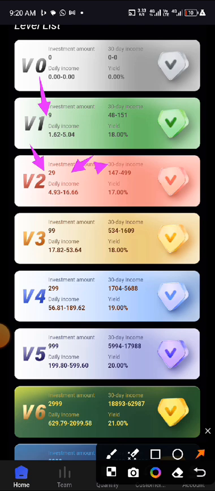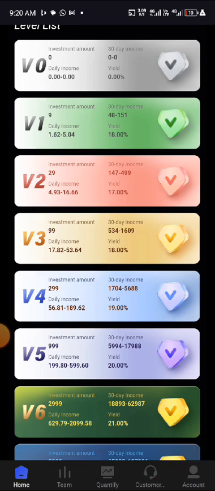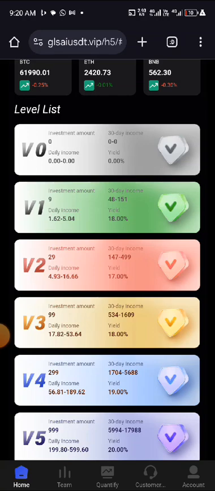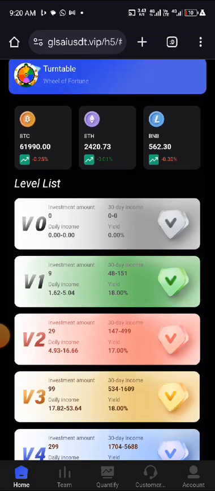VIP 3, the lowest you can deposit is $99, and the highest is $289. On VIP 4, the minimum is $299, and the highest you can deposit to earn this is $998. If you like, you can deposit $13 on VIP 1, something like that. That is how it works.